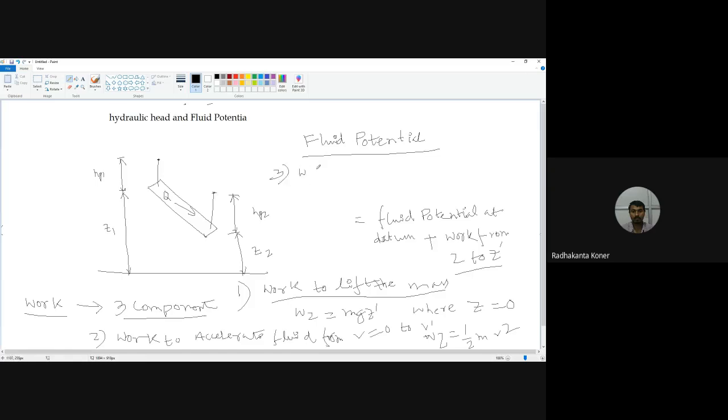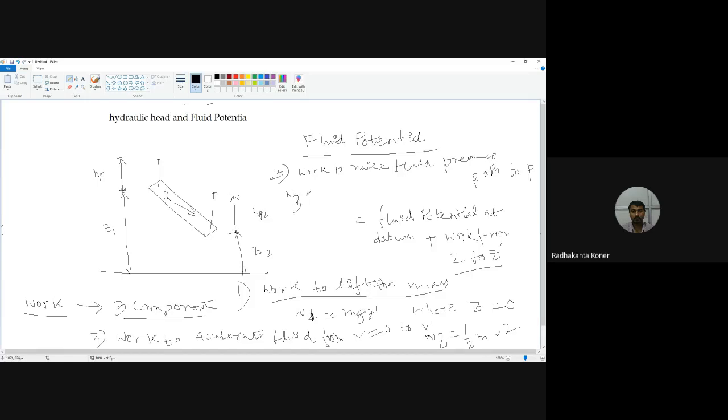Third is the work to raise the fluid pressure from P0 to P. That is W3, this was W1 and W2.